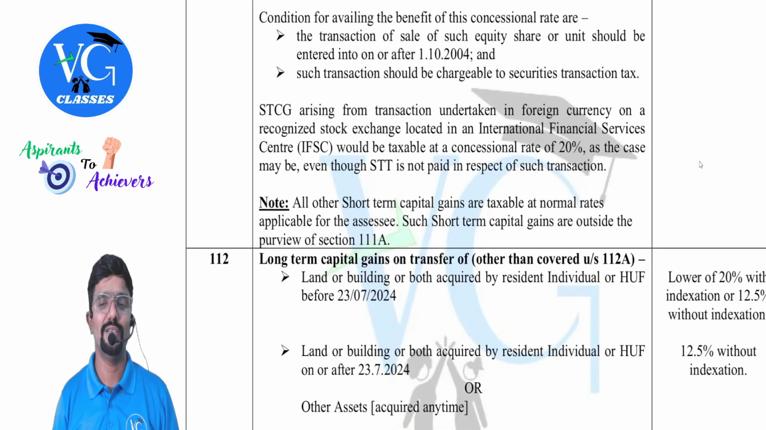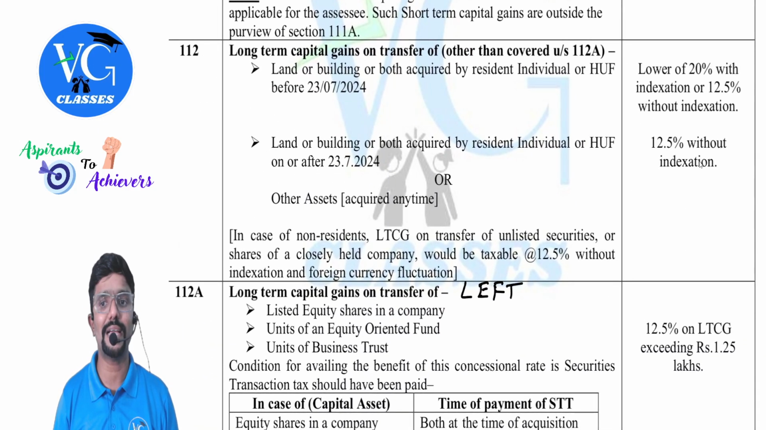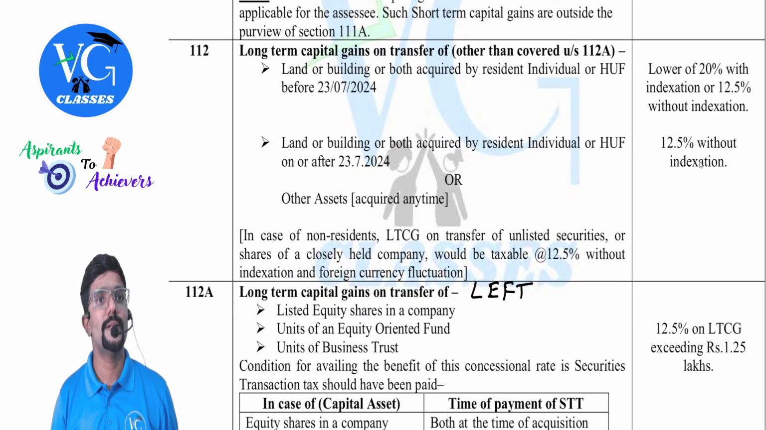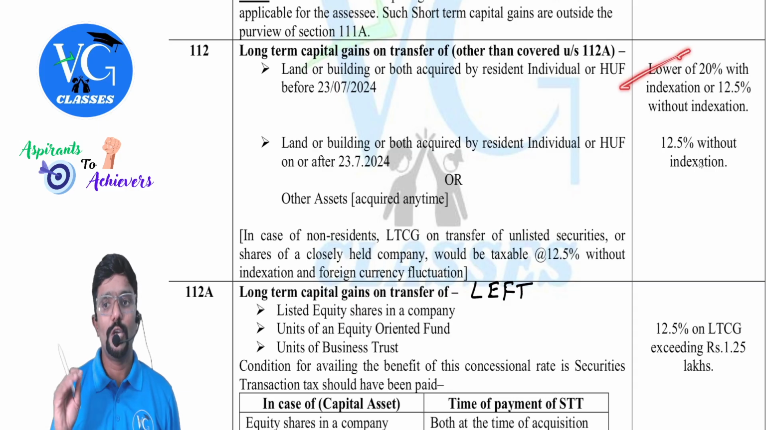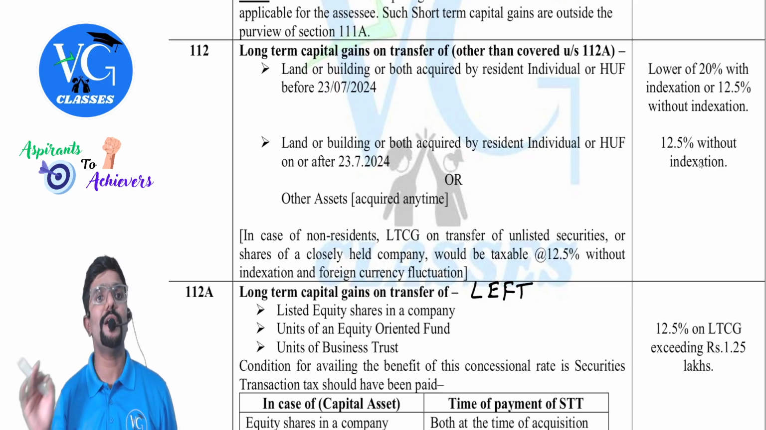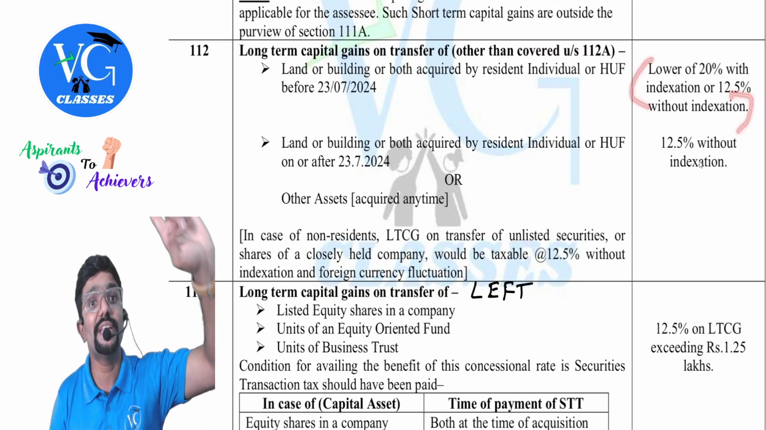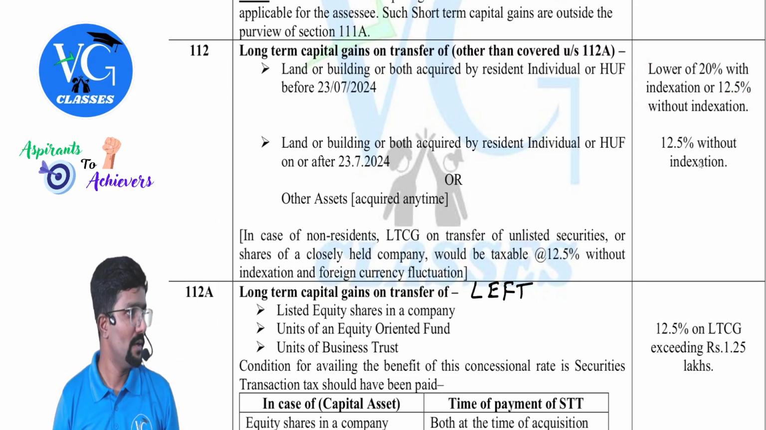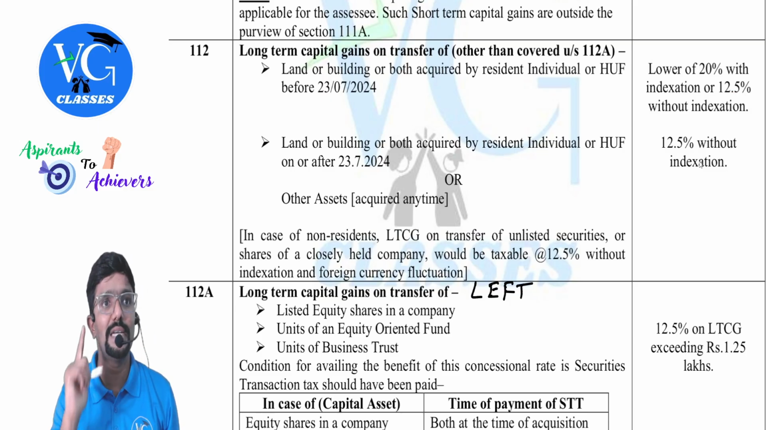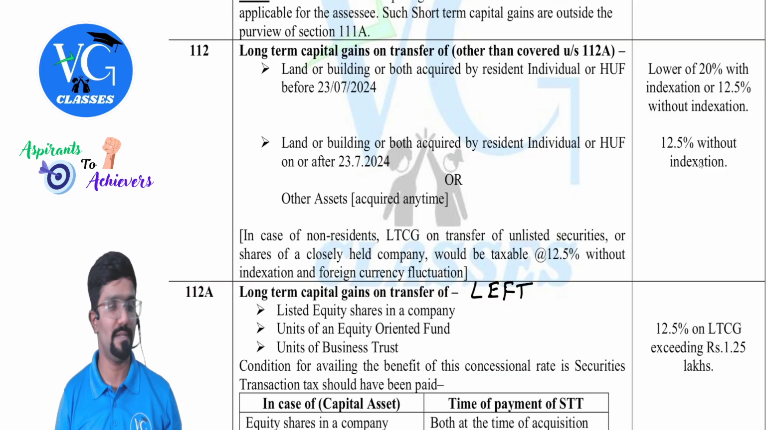Guys, 112. Any long-term gain other than LEFT is covered under 112. What is the tax rate? Lower of 20% with indexation or 12.5% without indexation. But please be careful. This is only while calculating tax. While calculating income, it should always be without indexation. Calculate the income and include it under the head capital gains.